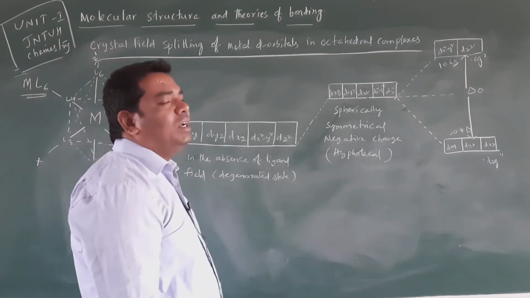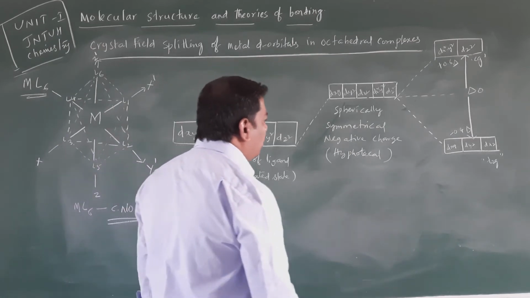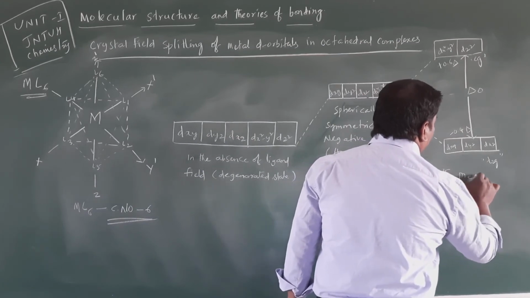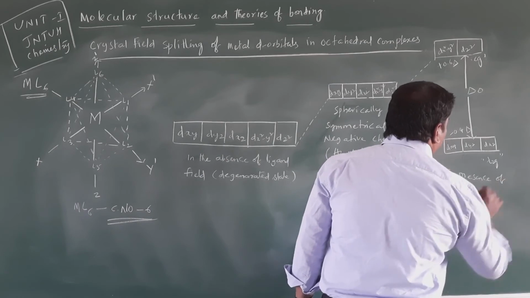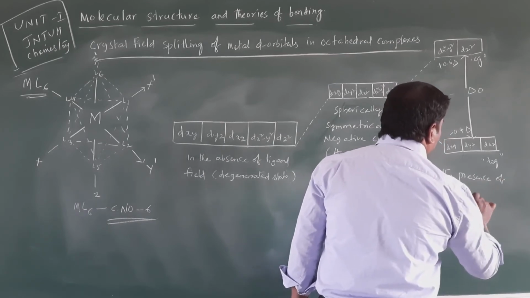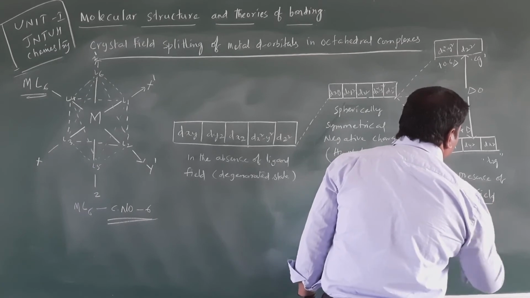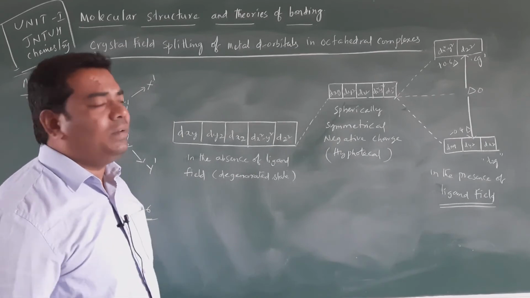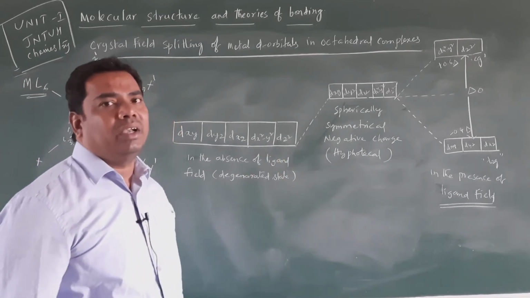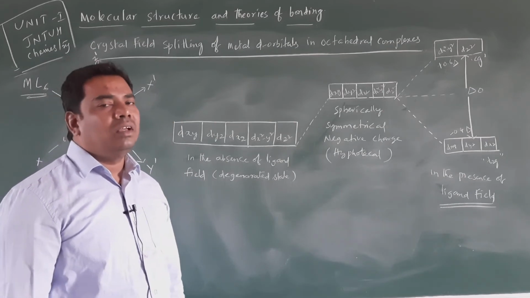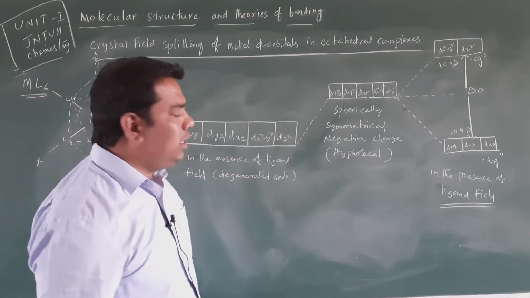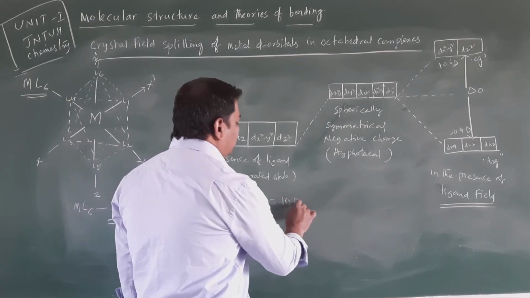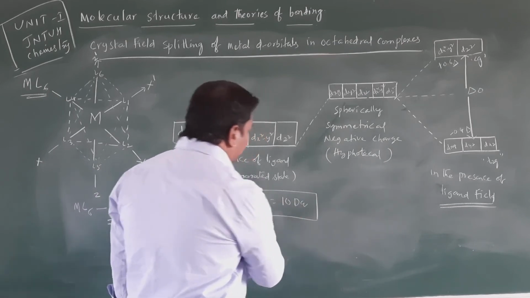Here the splitting is possible in the presence of a ligand field; in the presence of a ligand field, the degeneracy of metal d orbitals is lifted. So this is crystal field splitting of metal d orbitals in octahedral metal complexes. Clear? 1 delta is equal to 10 Dq.